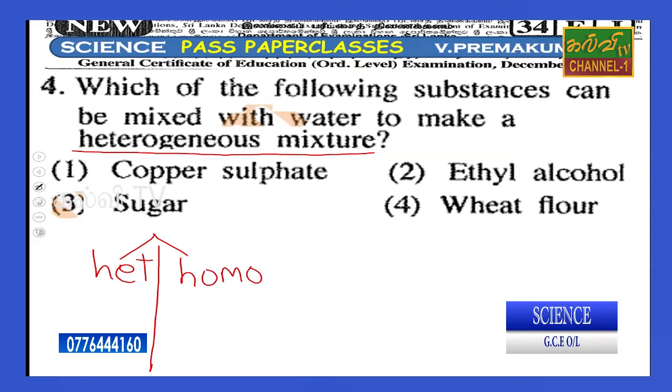Homogeneous means the same structure in each place of the solution or compound. But heterogeneous means there are different structures in the solution. For example, lime water, not citrus.